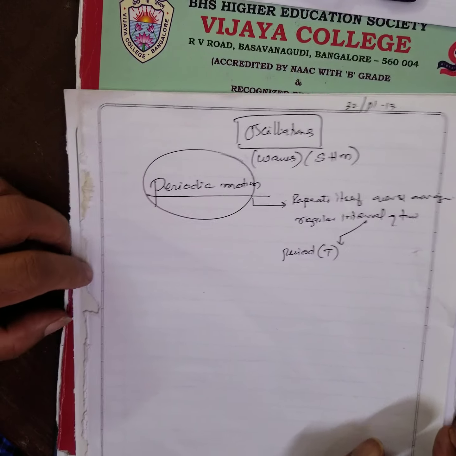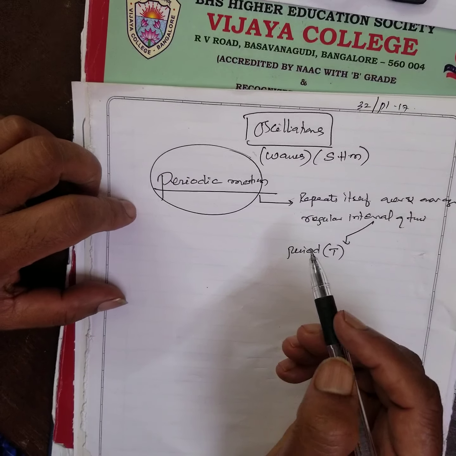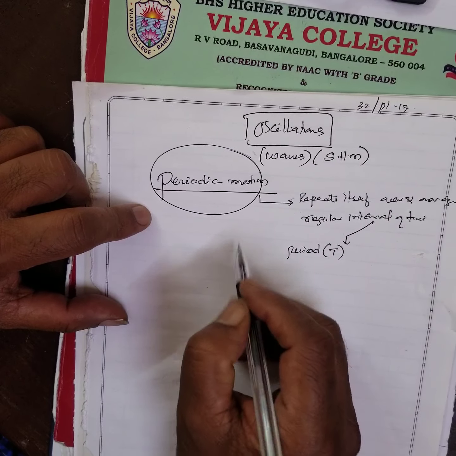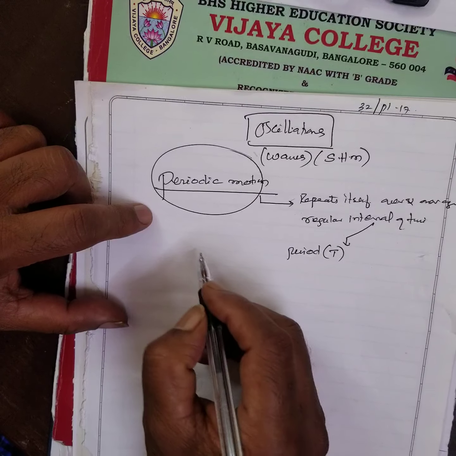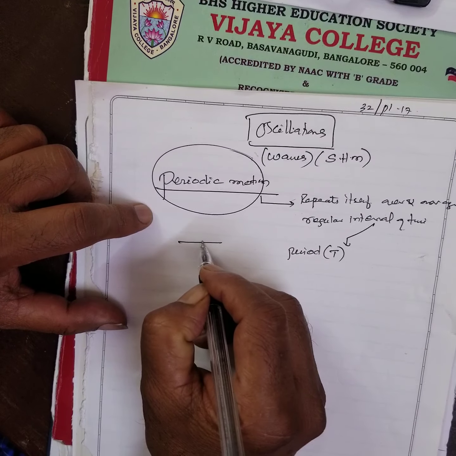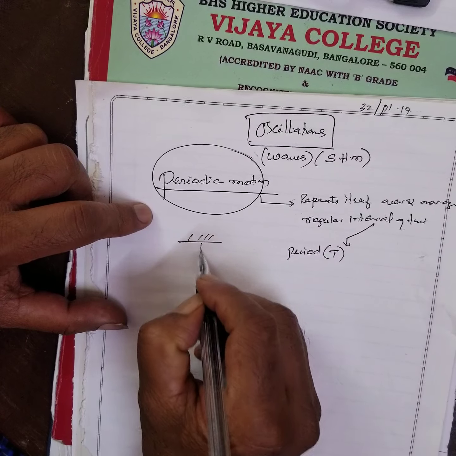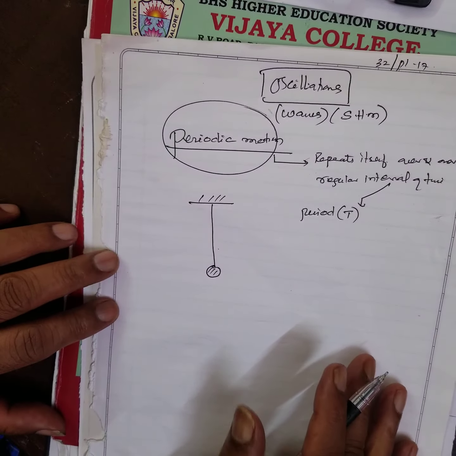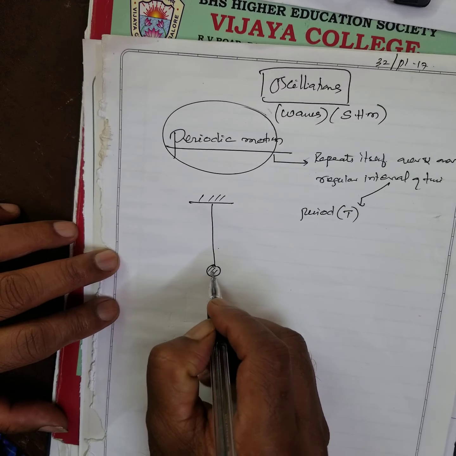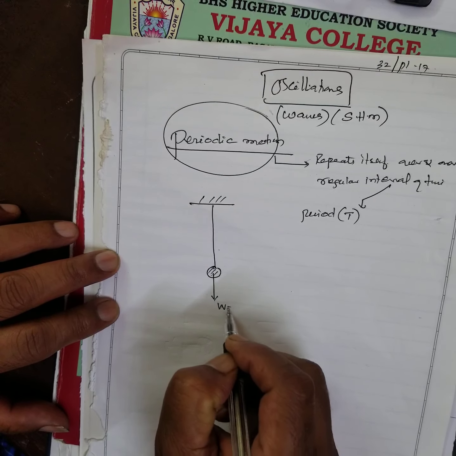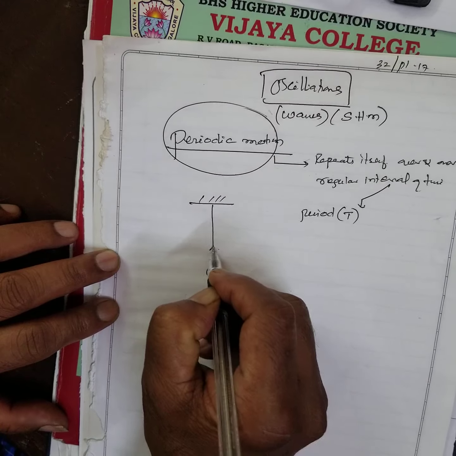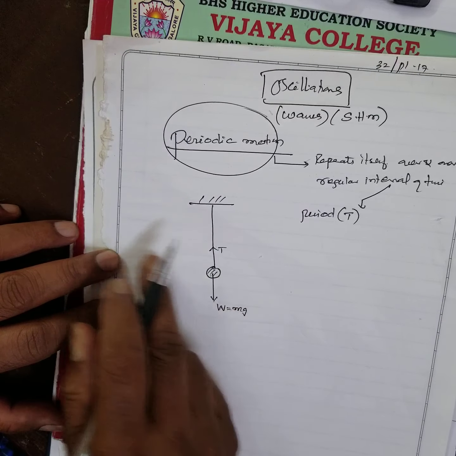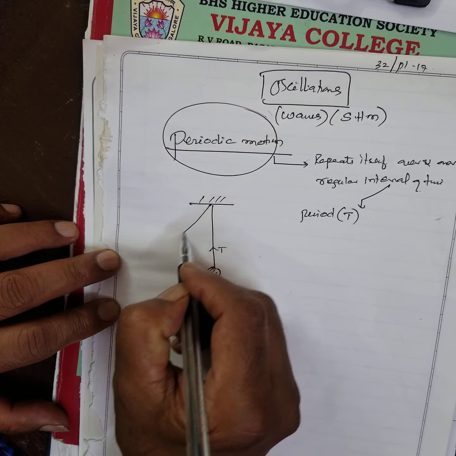The particle performing a periodic motion covers the same path again and again. For example, you take the oscillation of a pendulum. This is the mass of the pendulum, the weight of the body acts as mg. This is the tension. The pendulum starts oscillating when you give a force.